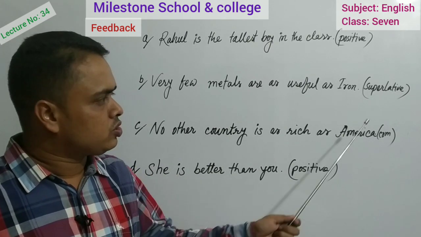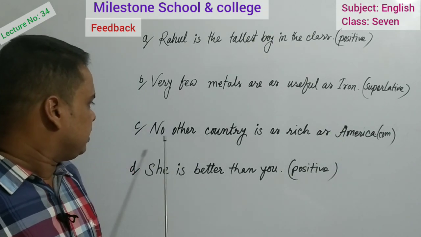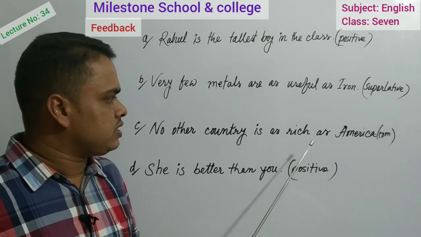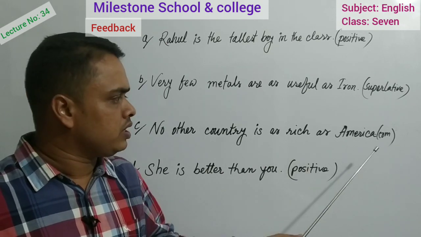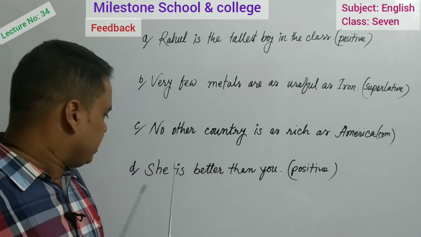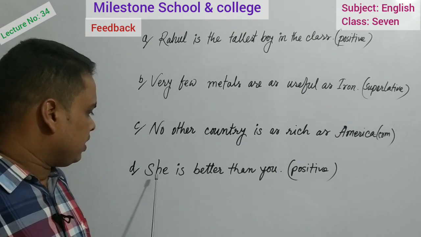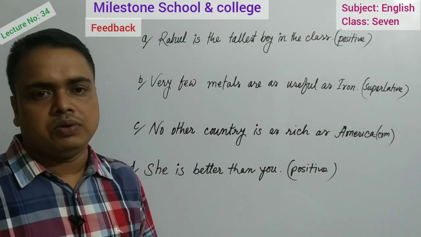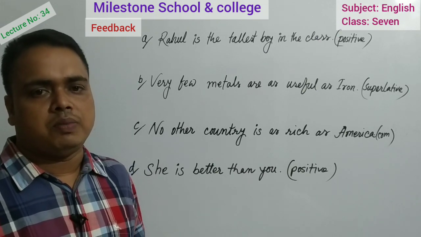You have to make it superlative. Then, no other country is as rich as America. You have to make it comparative. Then, last one, she is better than you. You have to make it positive. I think you will be able to write down the answers properly.